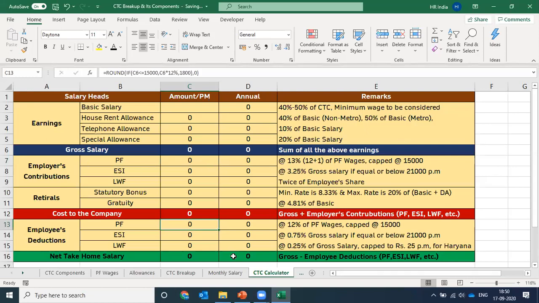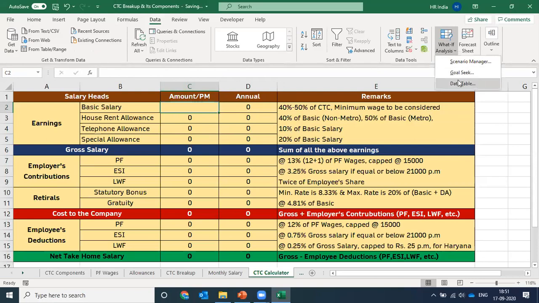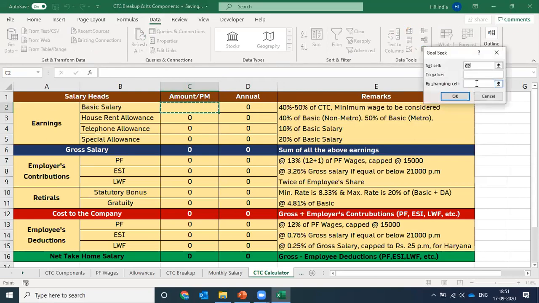Right? Now, here if you notice, all these figures are 0 right now. Let's check how we calculate the CTC structure in this type of automated CTC calculation. For that, we need to go to Data. In Data, we have an option of What-If Analysis. In What-If Analysis, there is an option of Goal Seek.